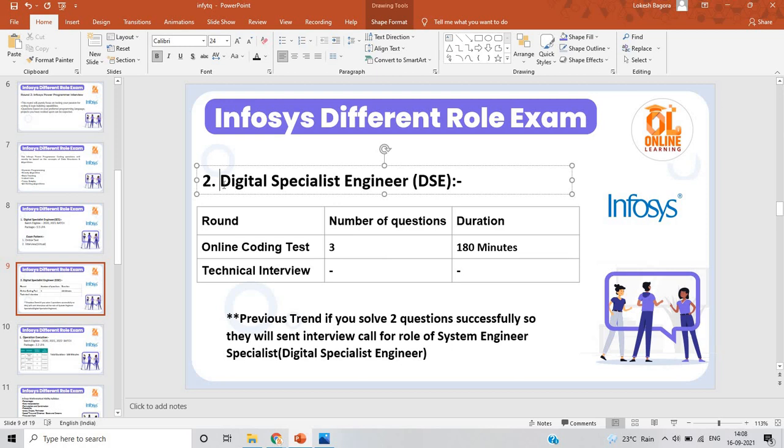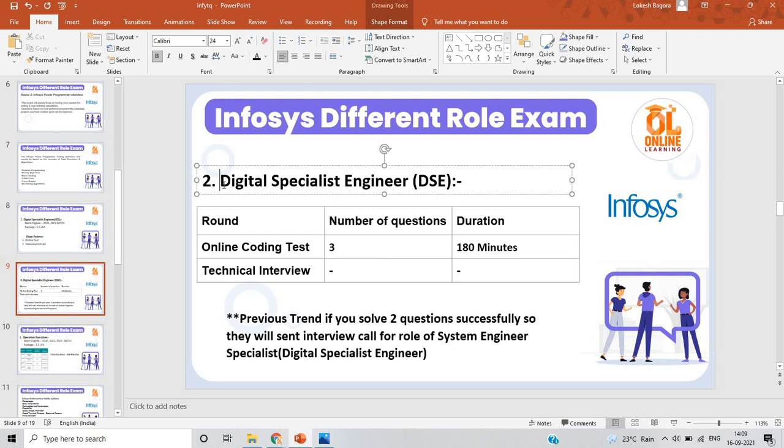If you solve 2 questions successfully and pass all the test cases in the online coding challenge, they will send an interview call for the role of system engineer specialist, that is called the digital specialist engineer. The preparation is the same for the power programmer role and the digital specialist system engineer specialist role. So you have to solve the coding questions very well.